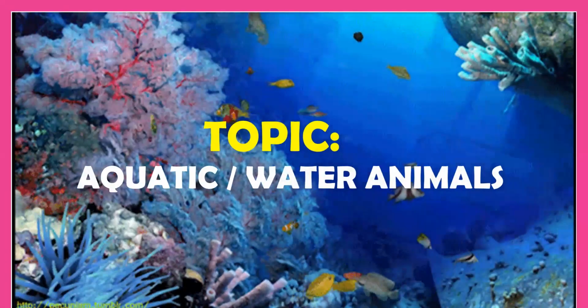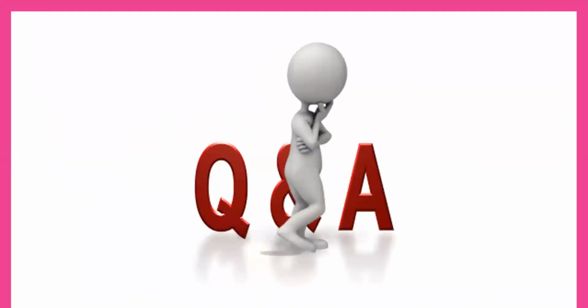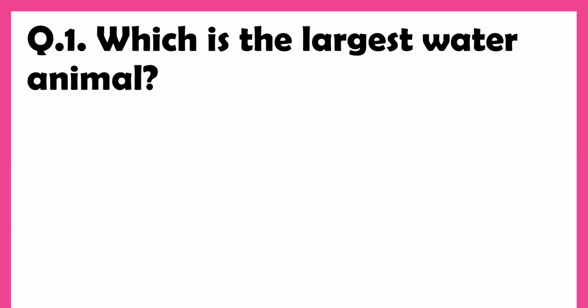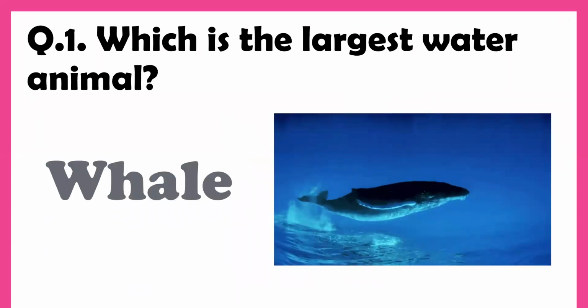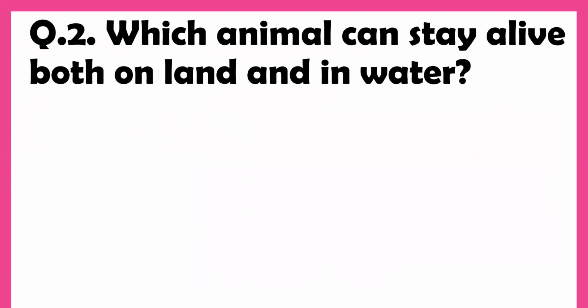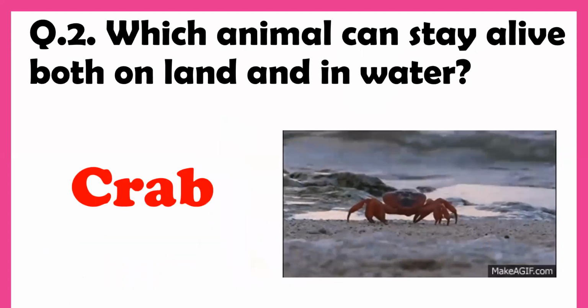Now we will learn about aquatic, or you can say water animals. Question answers of these animals. Question number one, which is the largest water animal? Answer is whale. Question number two, which animal can stay alive both on land and in water?